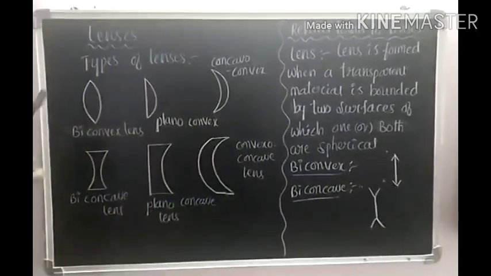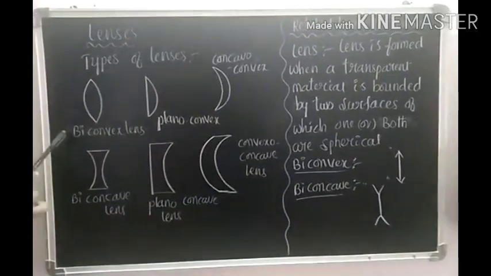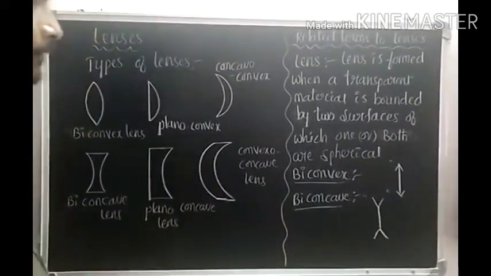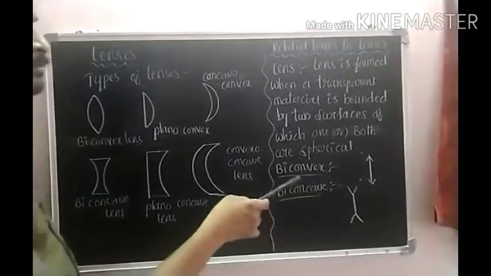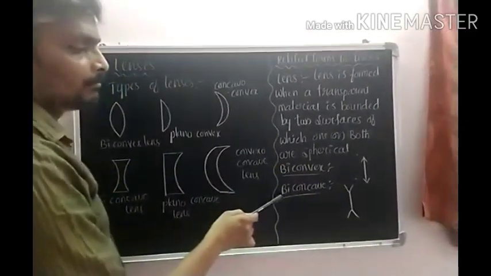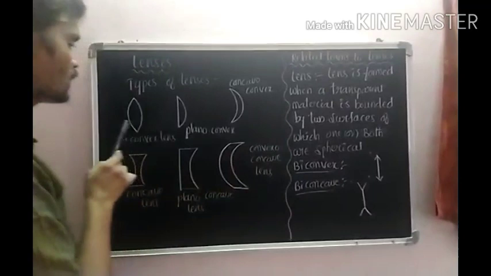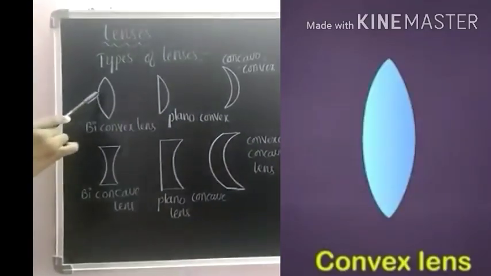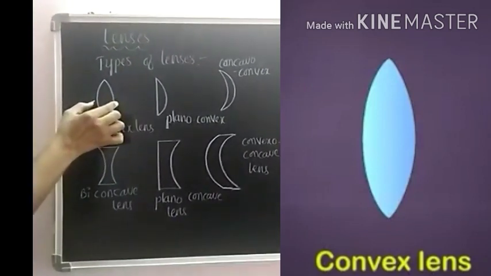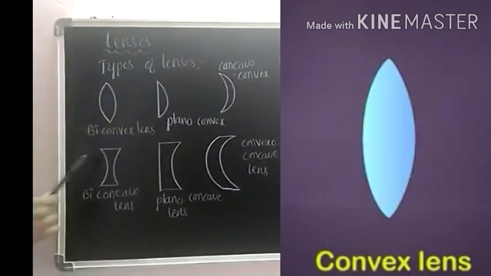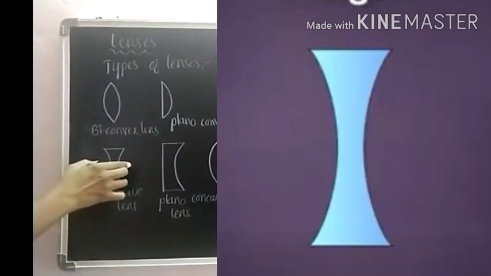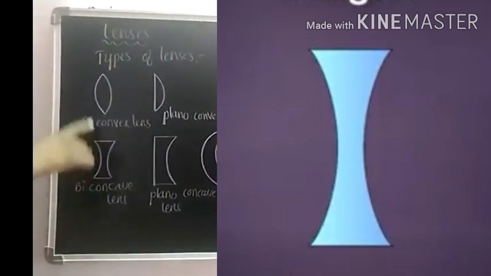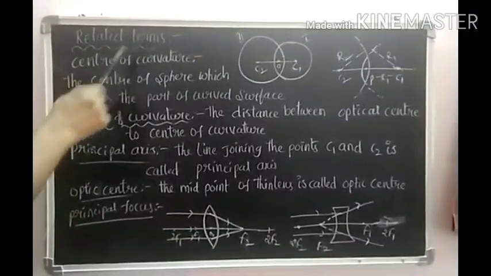Among these six we are taking only two: one is the biconvex, another one is the biconcave lens. While drawing ray diagrams, the symbol of biconvex is this, and biconcave is this. If you observe here, this is the biconvex lens, the lens which is thicker in the middle than at the edges. Here we observe the lens which is thicker at the edges than in the middle. So these two are very, very important related terms belonging to